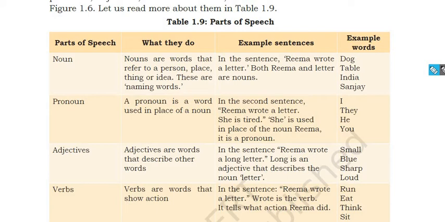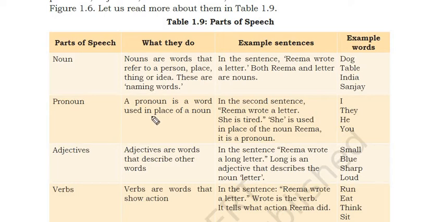So parts of speech. First, noun. Let's talk about noun. Nouns are words that refer to a person, place, thing, or idea. These are naming words. Okay. In the sentence, Rima wrote a letter, both Rima and letter are nouns because they are names. It is a thing. For example, dog is an animal, table is a thing, India is the name of a country, Sanjay is the name of a person. So all these are what? Nouns. Okay.